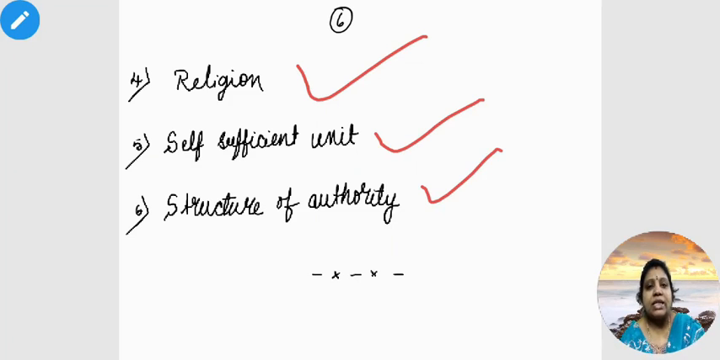With these points, I will conclude the information about family. First, we started discussing the meaning of family. Second point, we discussed the characteristics of family. Third, types of families. Fourth, characteristics of joint family. Please remember all these points.